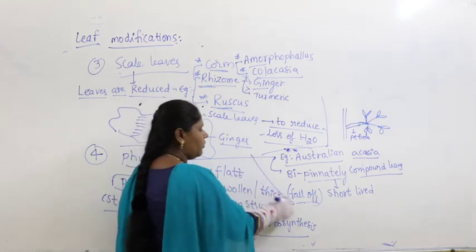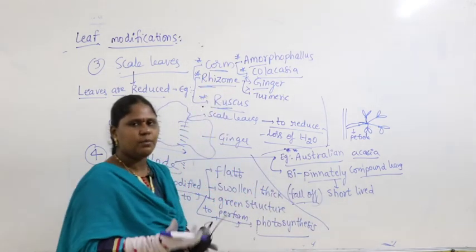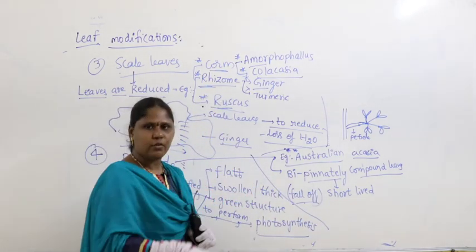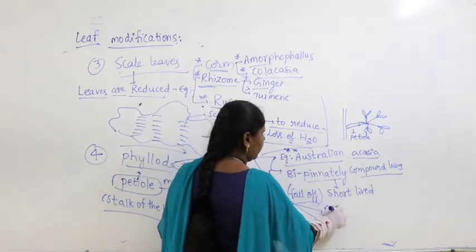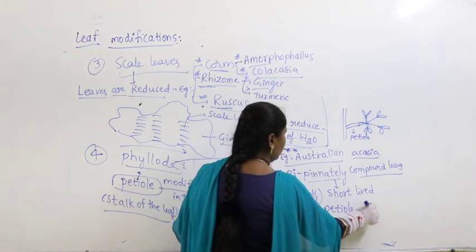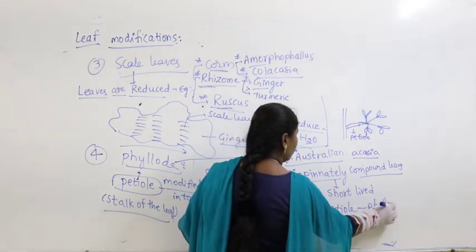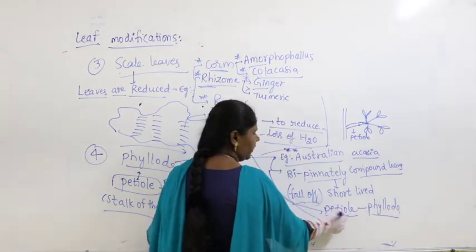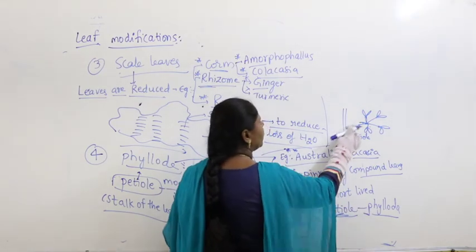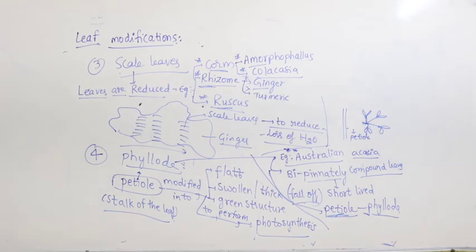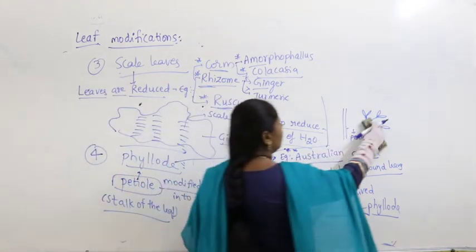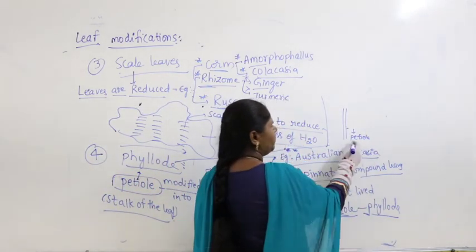When they fall off, then how will food be prepared? So, after they fall off here, now petiole gets modified into phyllodes. If these all fall off, then what happens to the petiole?